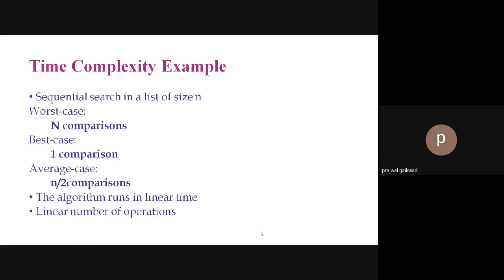Best case is when my array is 4, 3, 2, 1 and I'm searching for 4. So it requires only one comparison. Average case is when our number 4 is in between, for example 1, 2, 4, 5, 6. So 4 is in between, and it requires n by 2, or half the number of comparisons. So this algorithm runs in linear time, or you can say a linear number of operations.